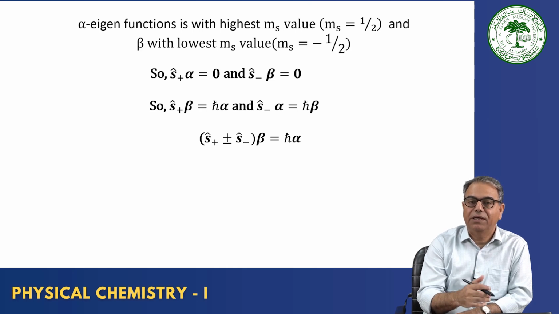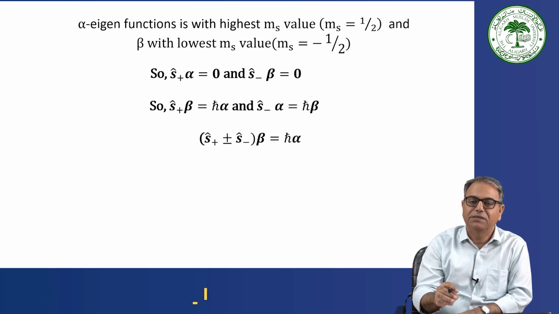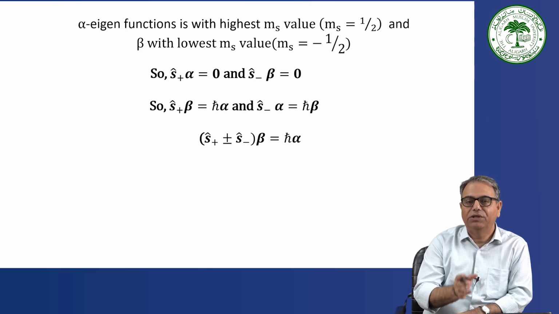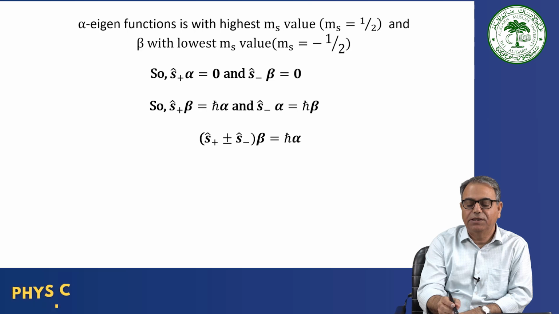So if you operate with S plus on alpha, it should be 0. And beta is the lowest value, it gives you the lowest eigenvalue, which is minus half. So if you try to decrease further and you operate with a lowering operator S minus on beta, then this also will be 0. But the reverse, if you operate with S plus on beta, it will raise the value. Because it's the raising operator, and beta is the lower value, so it will go to a higher value, and it will be H cross alpha.